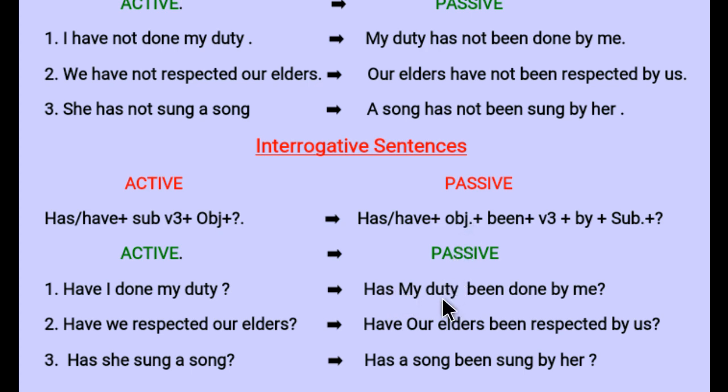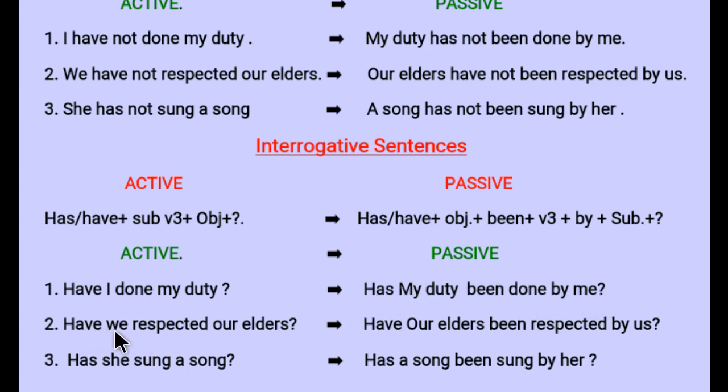After that object, that is my duty, then add been, write it as it is, been, then add verb's third form. What was verb's third form? Done, write it as it is, done, then after that use by preposition, write it as it is, by, then subject. In the whole sentence, I will be converted into me. Last but not the least is your mark of interrogation. So has my duty been done by me?